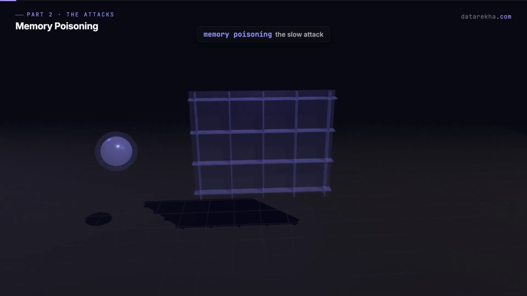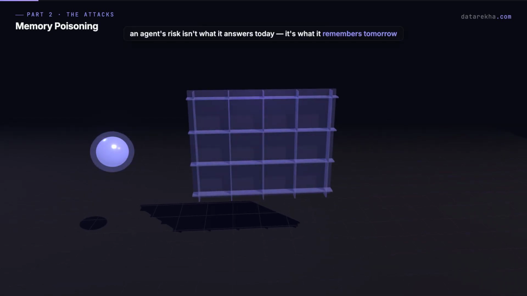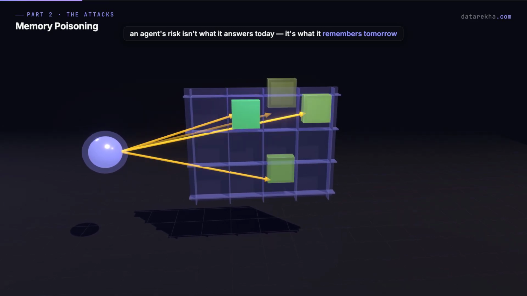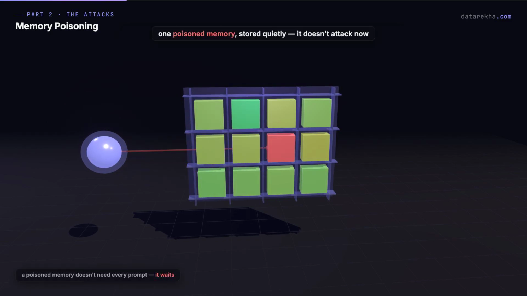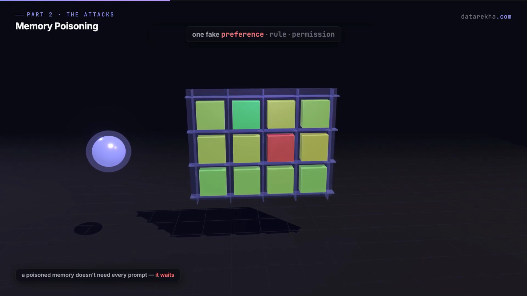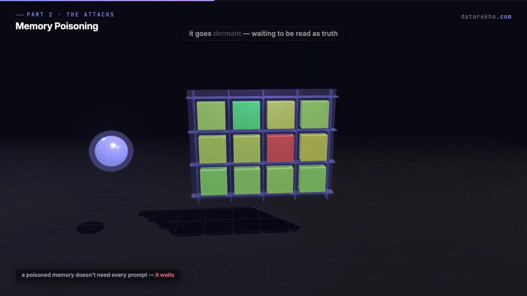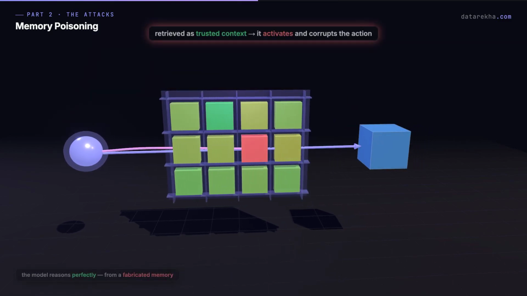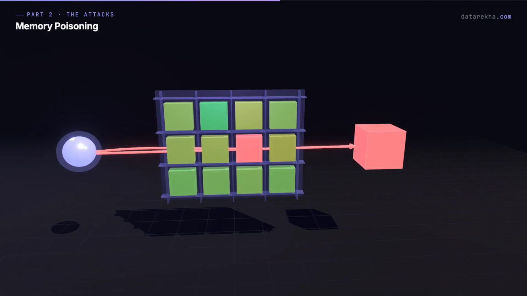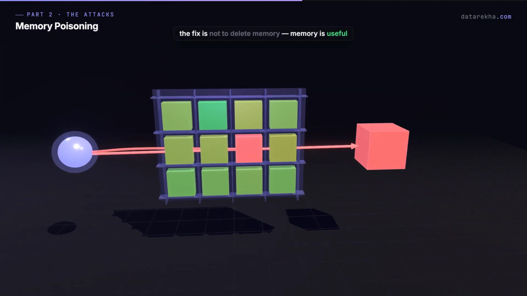Next, memory poisoning. The dangerous part of an AI assistant is not only what it answers today, it is what it remembers tomorrow. A poisoned memory does not need to attack every prompt, it waits. One fake preference, one fake rule, one fake permission stored quietly. Then weeks later, the agent retrieves it as trusted context. That is memory poisoning. The answer is not to delete memory completely.